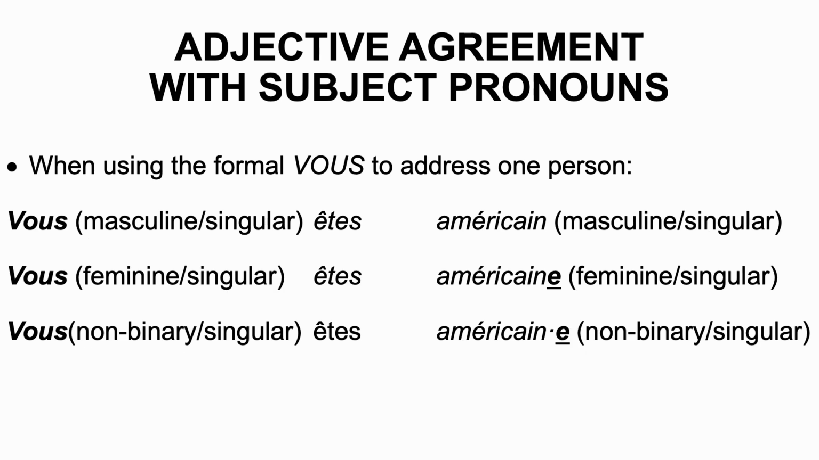When using the formal vous to address one person, you're going to use basically the singular form. So if you address someone who identifies as male, you're going to use the masculine singular form, vous êtes américain. If you address someone who identifies as female, you're going to use the feminine form, vous êtes américaine. And finally, if you address someone who identifies as non-binary, you're going to use the non-binary form of the adjective, américain, américaine.